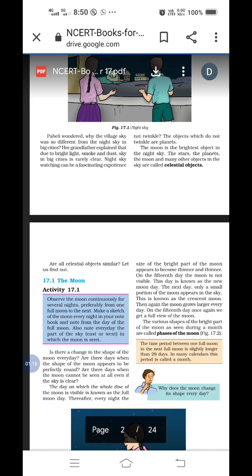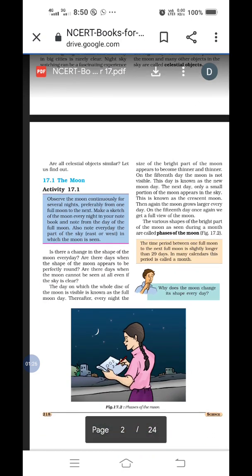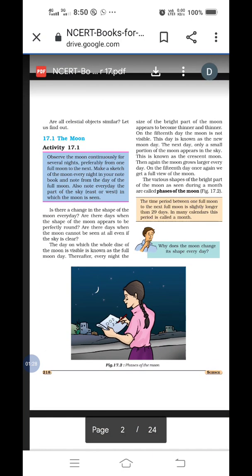Are all celestial objects similar? Let us find out. Then one by one we'll discuss all the planets. First of all we'll discuss what is the moon. Everybody observes the moon in the sky. When is it visible? Everybody knows that at night it is clearly visible. Is it clear?